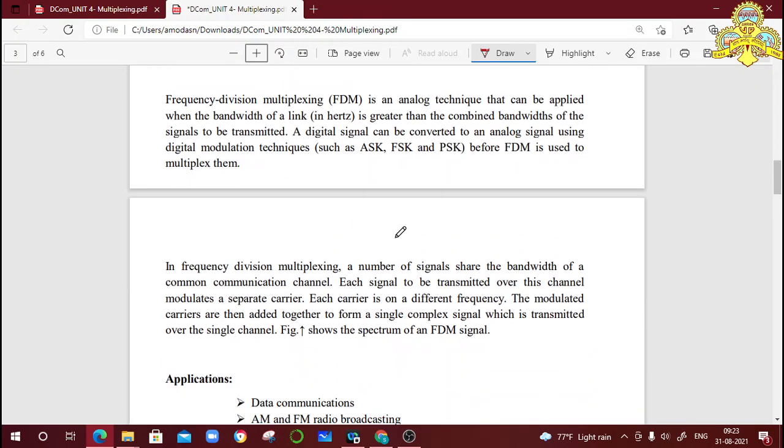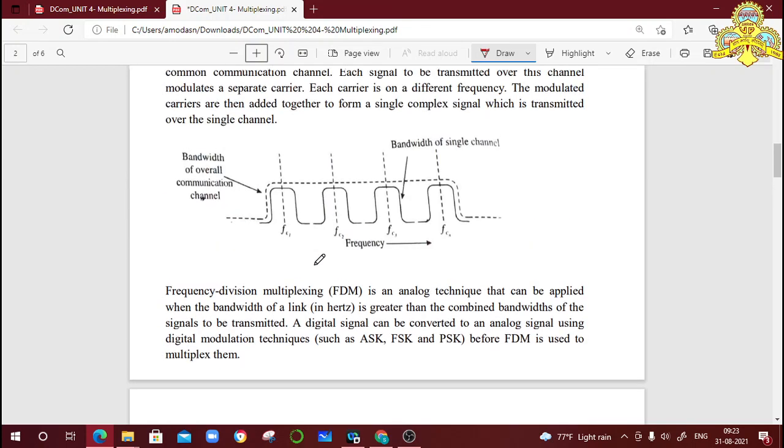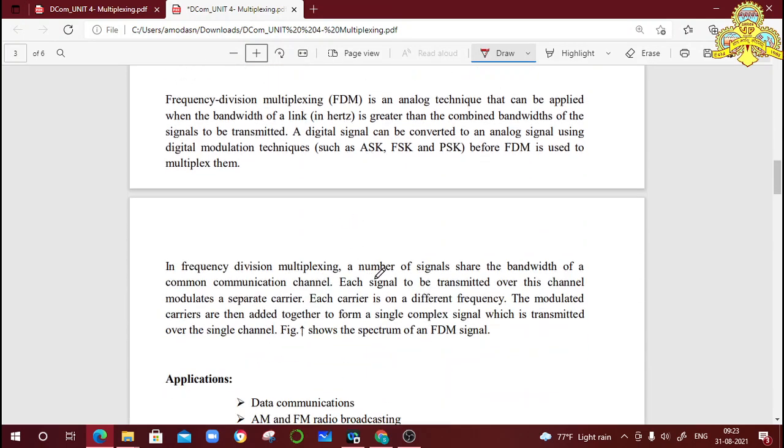In frequency division multiplexing, a number of signals share the bandwidth of a common communication channel. In this example, we divide it into 4. It may be any number, depending upon our requirement and the specifications. We can divide the frequency into separate carrier frequencies. Each signal to be transmitted over this channel modulates a separate carrier. You observe this here, each signal carrier is separate. FC1, FC2, FC3, FC4 and so on. Each carrier is on a different frequency. FC1 is different, FC2 is different, FC3 is different, like this.